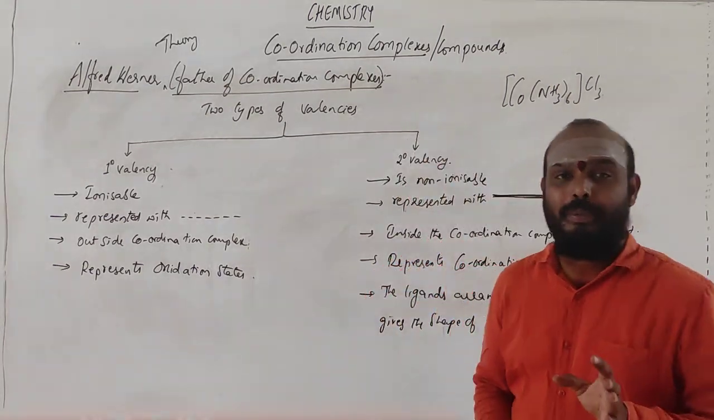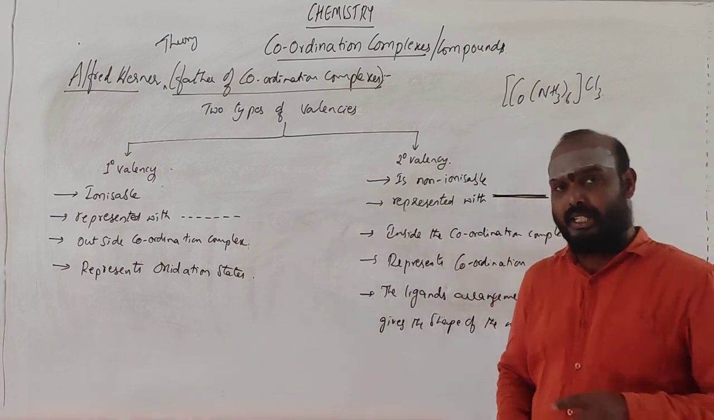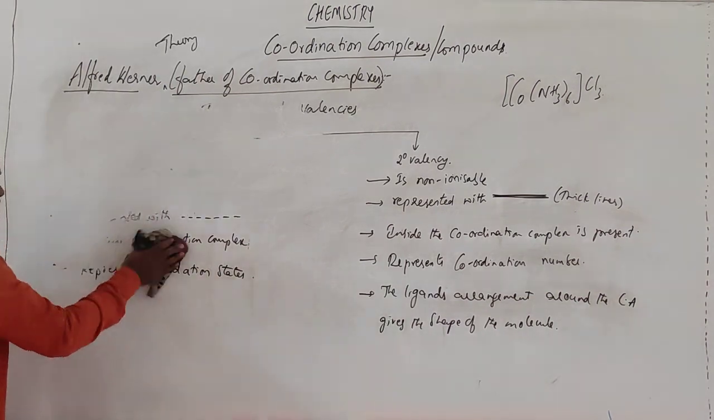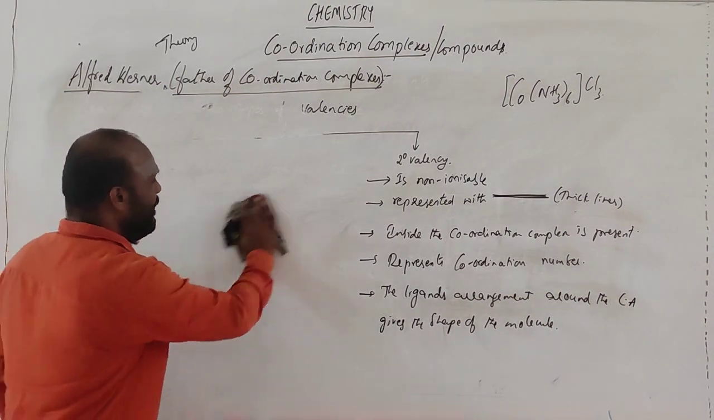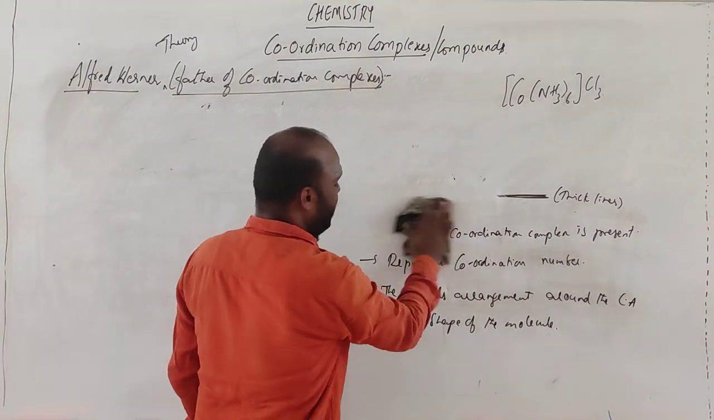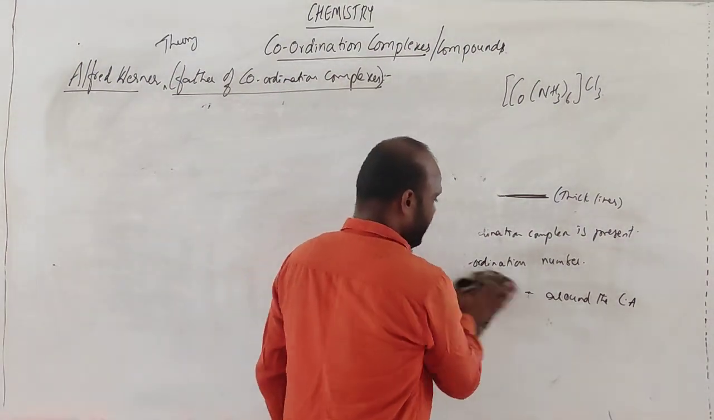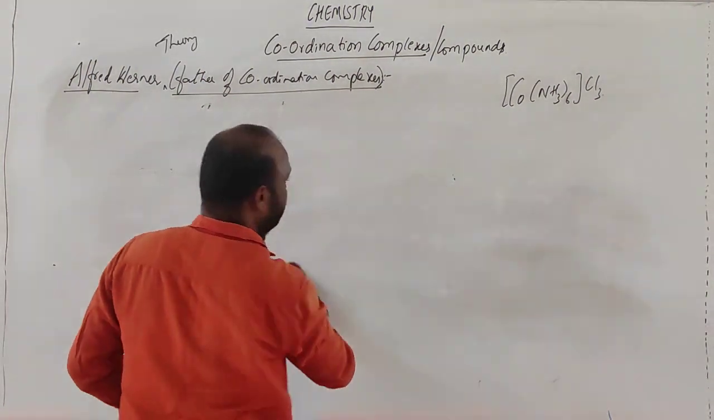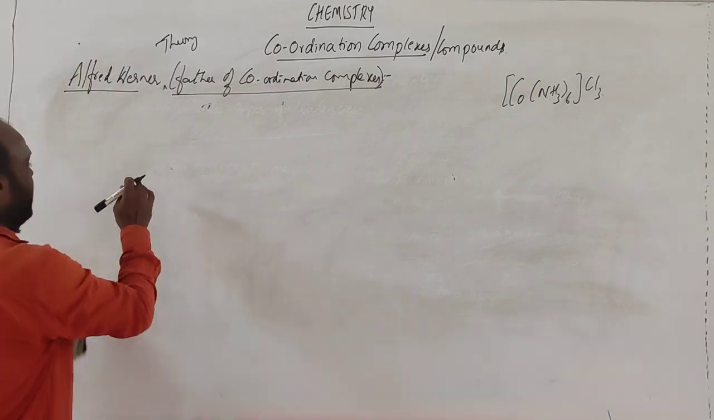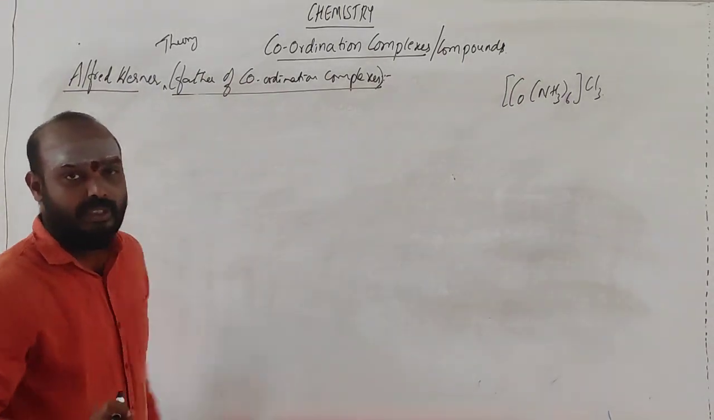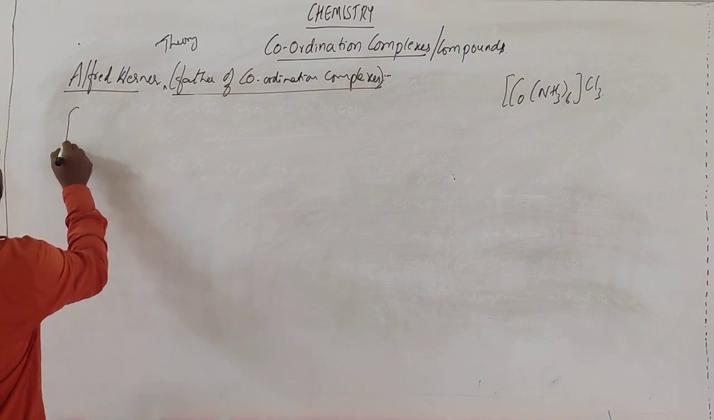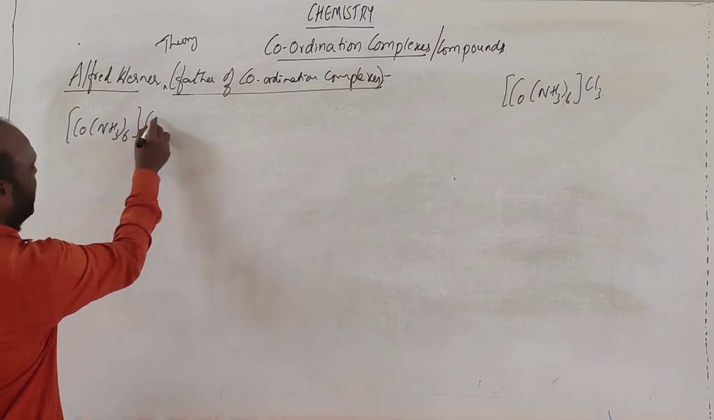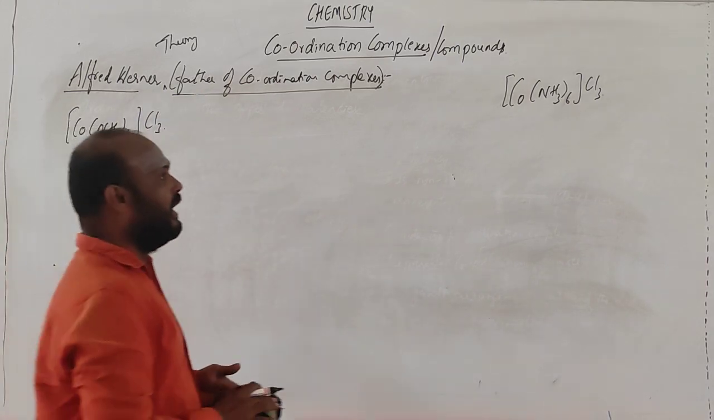This is an entirely new topic. Be cautious and learn, it is very easy. Right, this is the difference. He has given two types of valencies, primary as well as secondary. Primary is represented with dotted lines and secondary with thick lines. He has worked out with this molecule, and he has drawn the shape like this: Co(NH3)6Cl3. So totally how many ions can you get here?